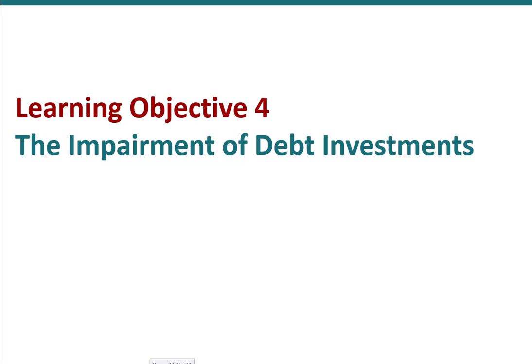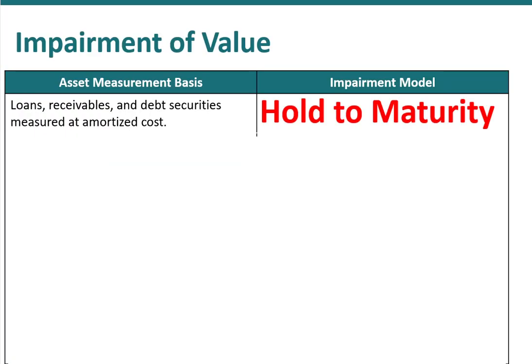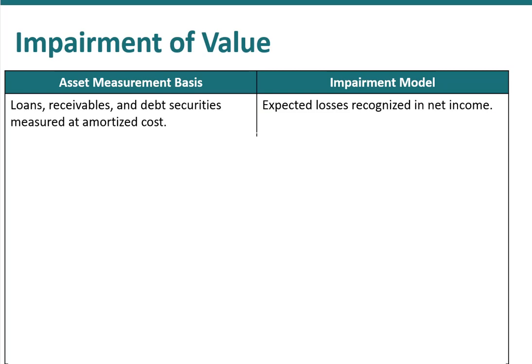In this video, we're going to discuss the impairment of debt investments, in other words, bad debt expense for potential credit losses. Let's begin by taking a look at hold-to-maturity debt investments. Again, these would be loans, receivables, or other debt securities that we're measuring at the amortized cost. And from an accounting perspective, what we're going to want to do is make sure that any expected losses due to credit losses get recognized as part of net income.